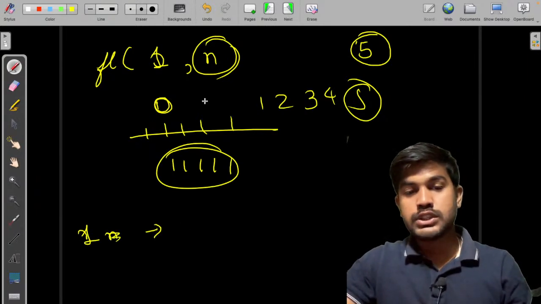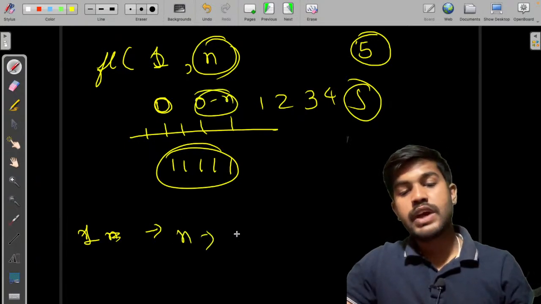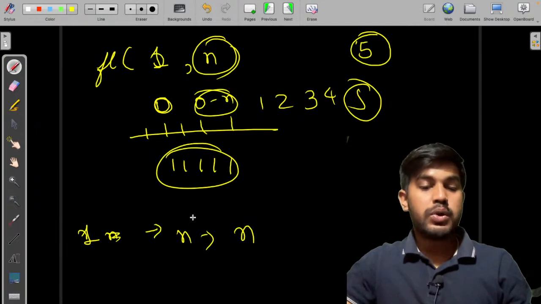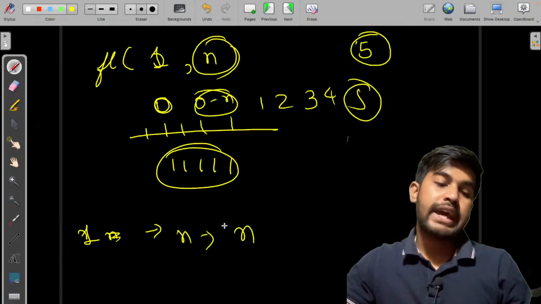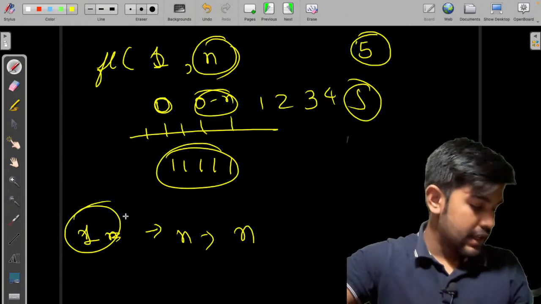This would be running from 0 to n. So for n operations, we are again doing an iteration, so we would be doing n square operations, and the upper one, this is what we are doing.